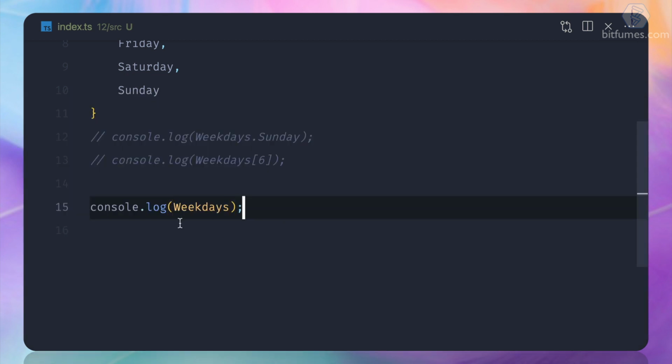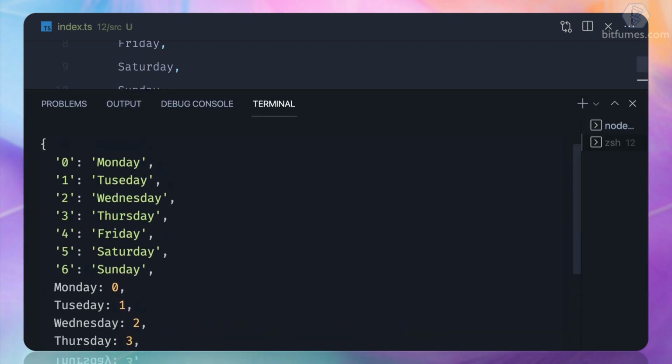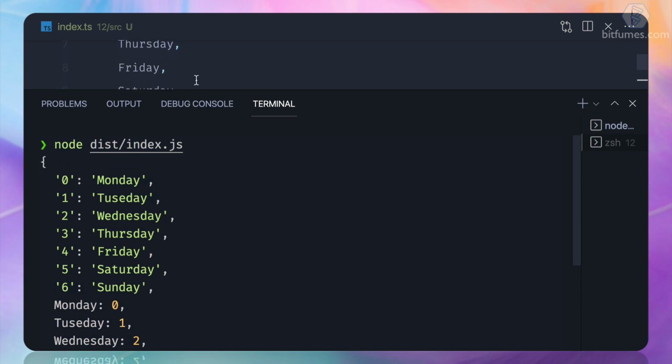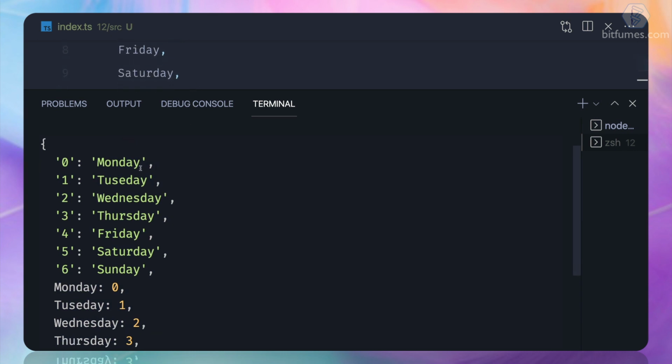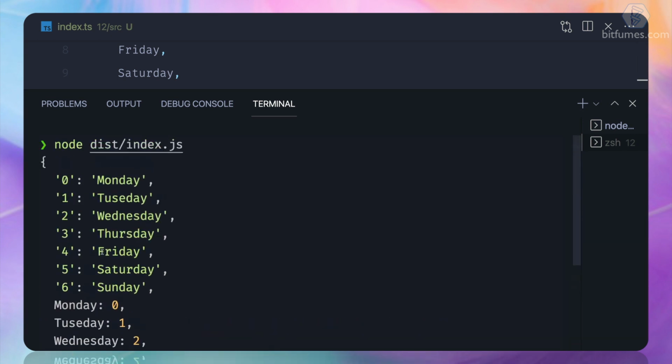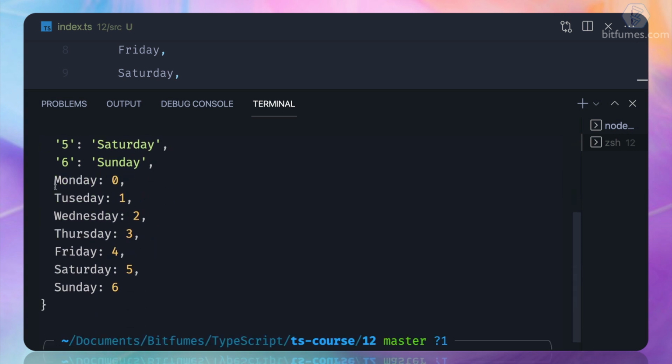So when we log all the enum, we are not getting the kind of enum thing because JavaScript doesn't support enum. We are getting an object with some keys and values. Key and the values, key and the values, similarly key and the values.